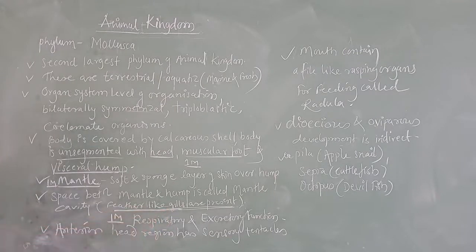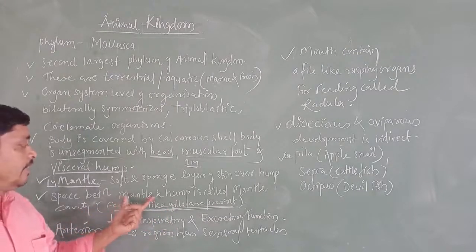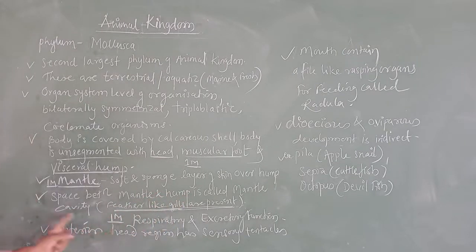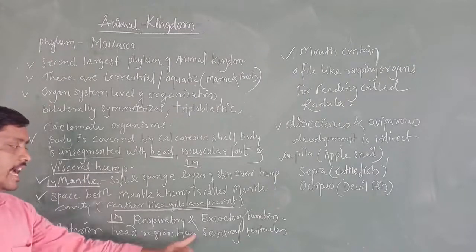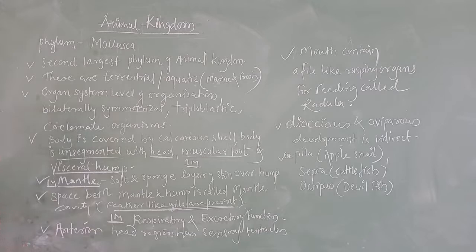And where are they present? The feather-like gills are present in between the mantle and the visceral hump. That is what we are going to call the mantle cavity. This is a very important character regarding the mollusca.